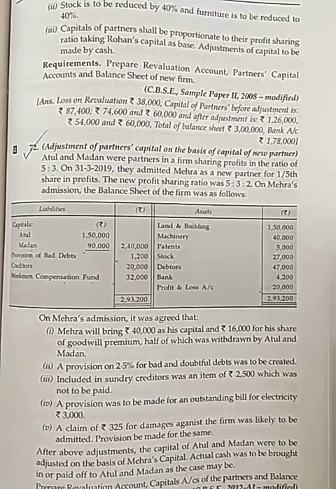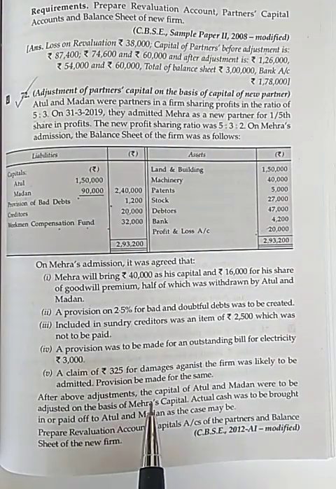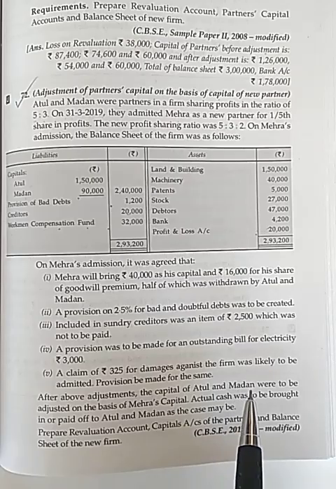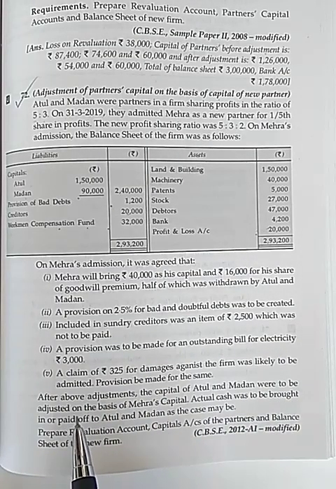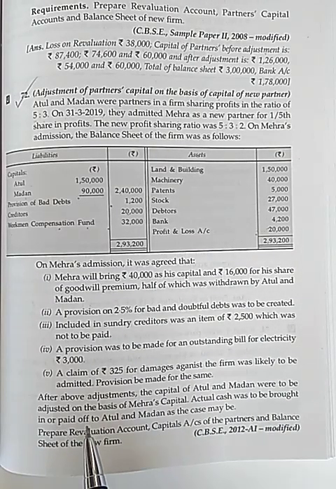Now, at last, the question says, after the above adjustments, the capital of Atul and Madan were to be adjusted on the basis of Mehra's capital, that means the new partner's capital. Actual cash was to be brought in or paid off to Atul and Madan as the case may be. Prepare revaluation account, capital account of partners and balance sheet of new firm.